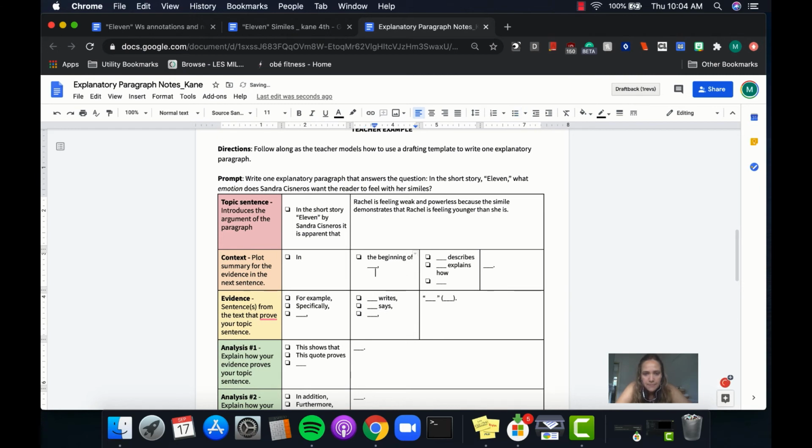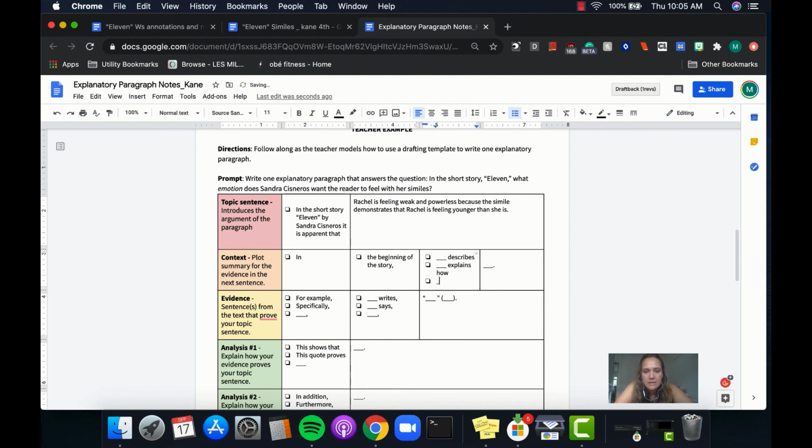So in the beginning of the story, now remember, for my context I need who, where, when, and what. Those are kind of like my goal. I want to give all that information for the quote if it makes sense to provide it. So in the beginning of the story, it's going to be like Rachel describes, Rachel explains.